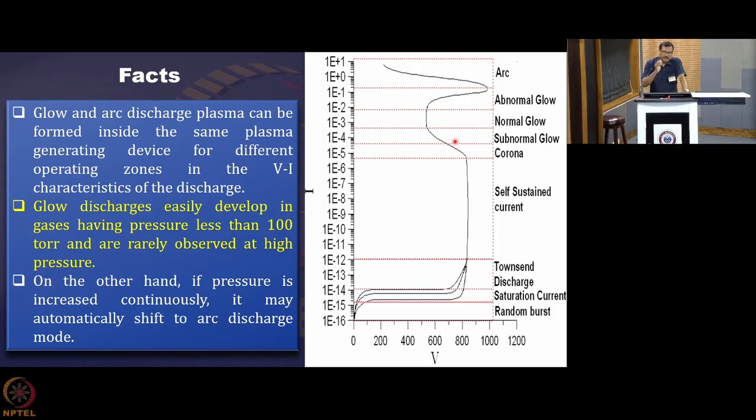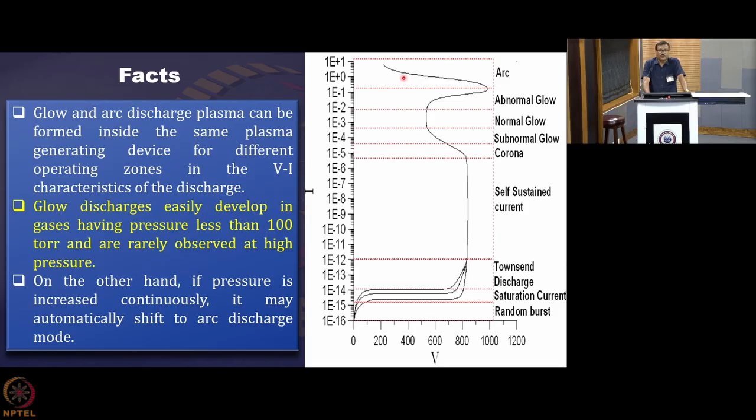Now a vast range of devices operate in the arc plasma mode. These are discharge modes which are usually characterized by high current and low voltage. Here you can see that as the current is increasing, the voltage is decreasing.